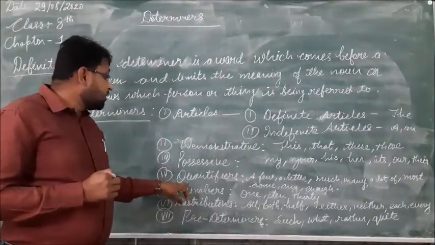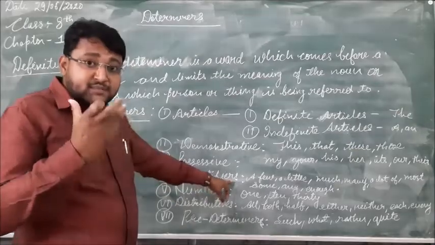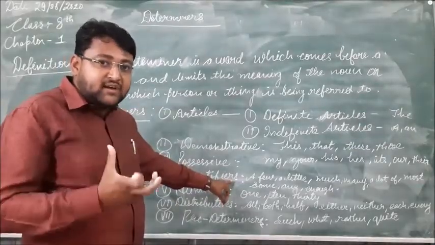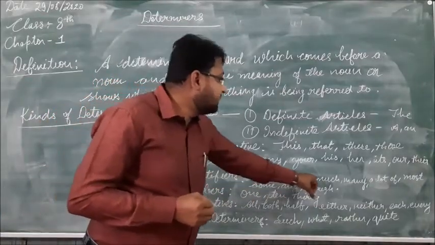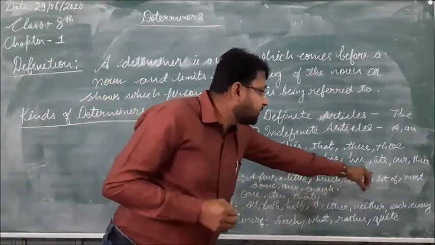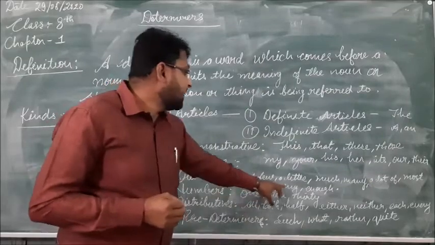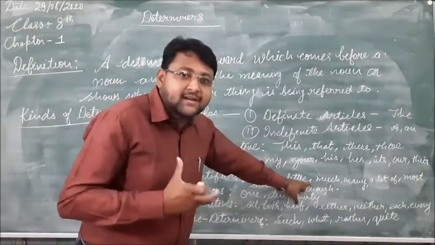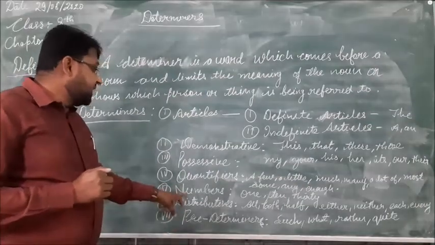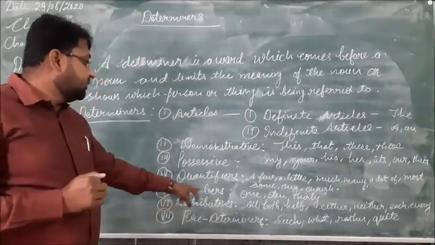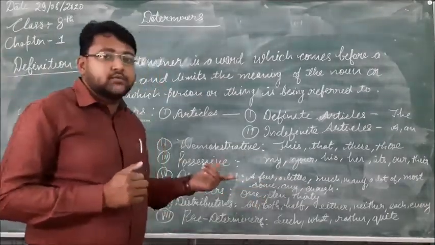Fourth is the quantifiers. Quantifiers tell the quantity of anything: a few, little, much, many, a lot of, most, some, any, enough, like that. And number determiners: 1, 10, 30, 2, 3, like that.